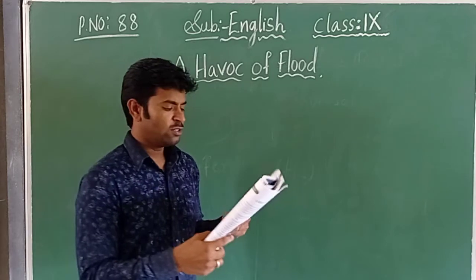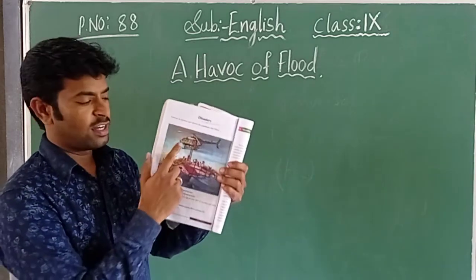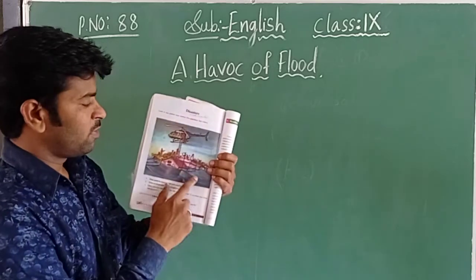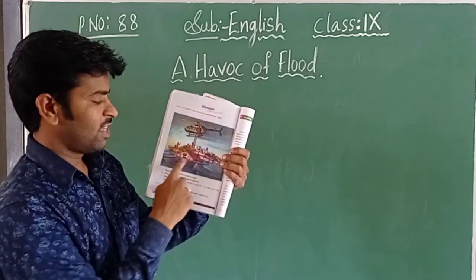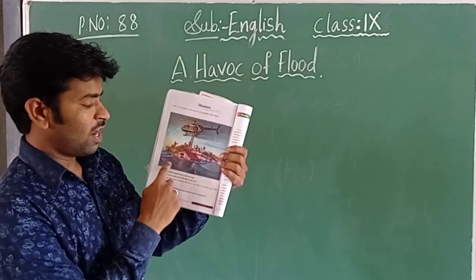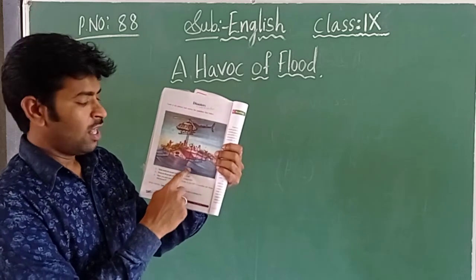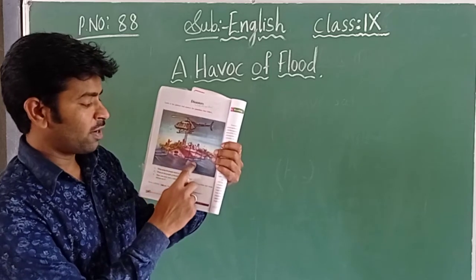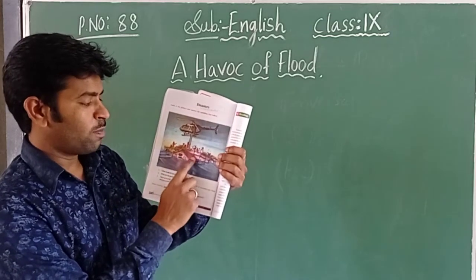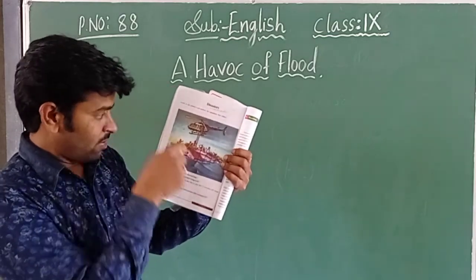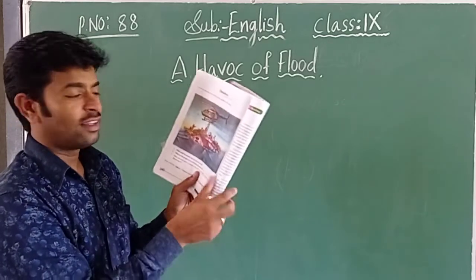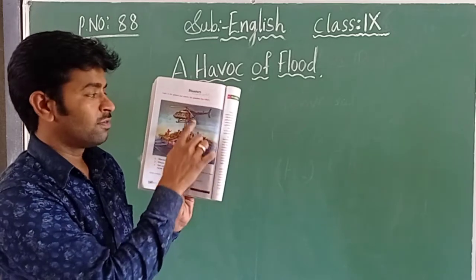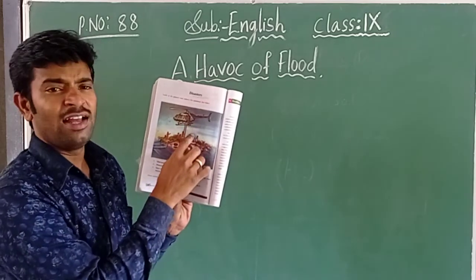Now children, everybody should look into the textbook only. See what is given here. What is given, children? Now all are able to see. One helicopter is there. The whole land is covered with water, and the houses are half filled with water. People are gathered at the top of the houses, and they are in need of help. One helicopter is coming and carrying the people.